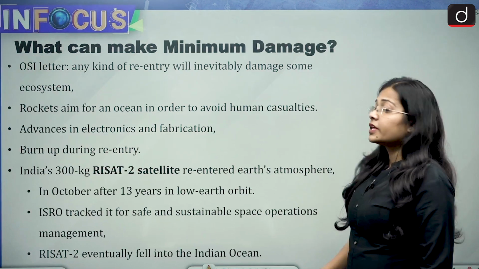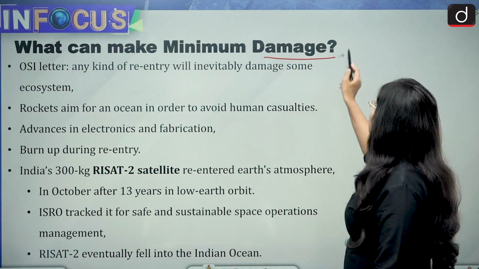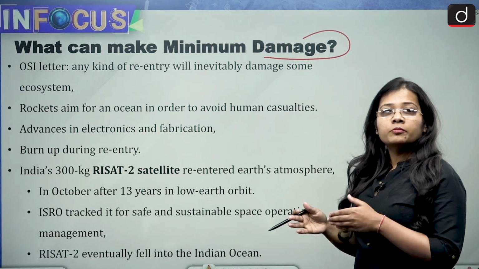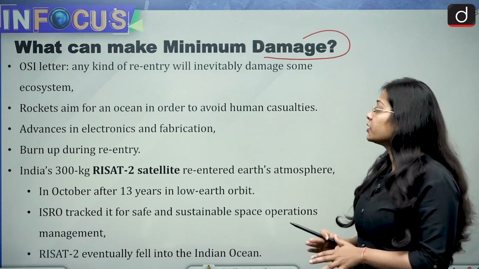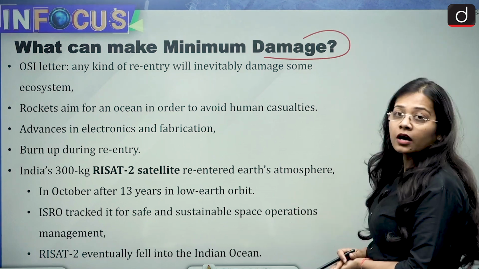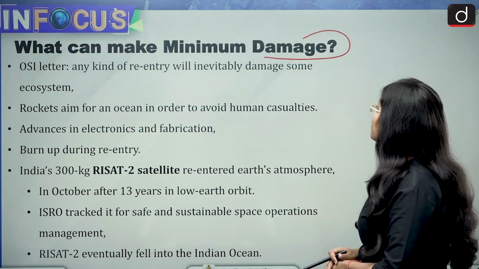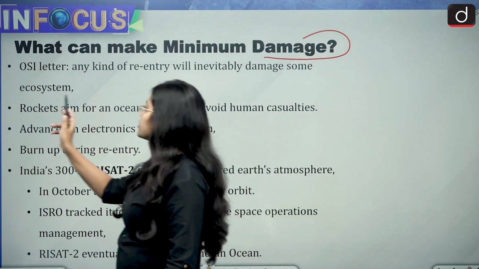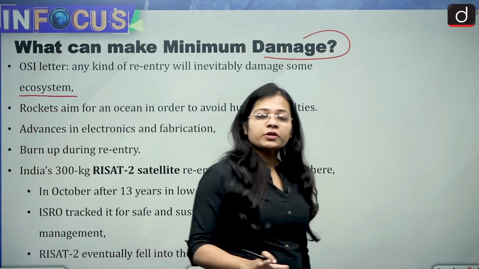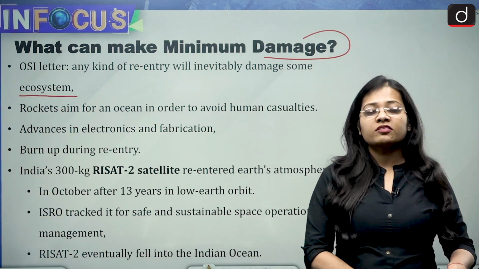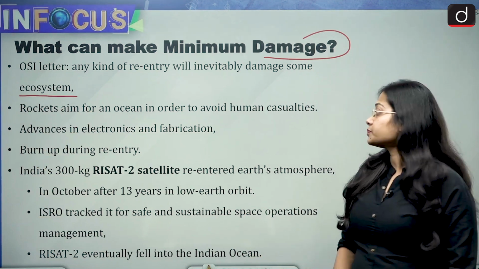Then comes what can cause minimum damage. What are the points which can help ensure that minimum damage has been done? First, according to the OSI letter, any kind of re-entry will inevitably damage some ecosystem, but it will be better if they drop into oceans instead of continents.